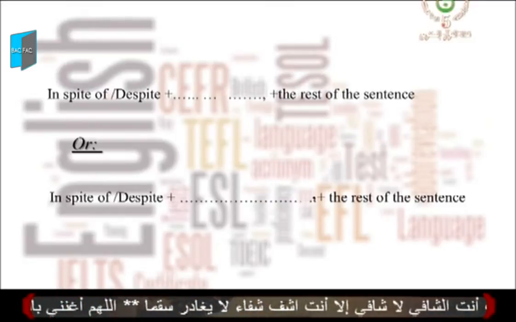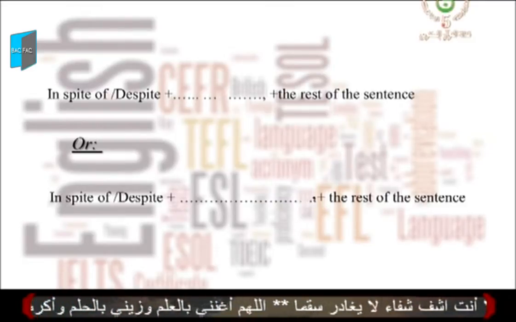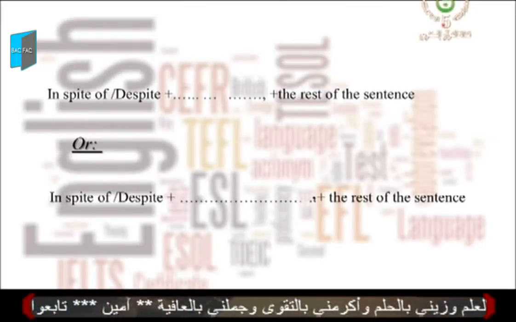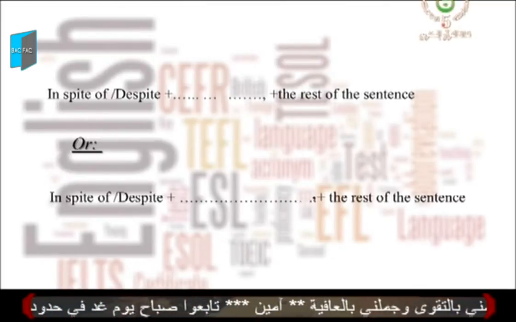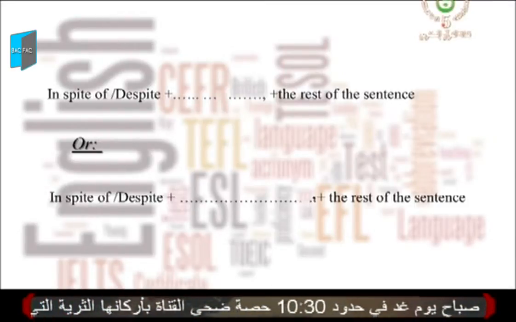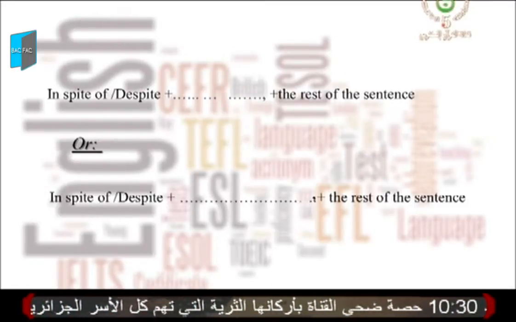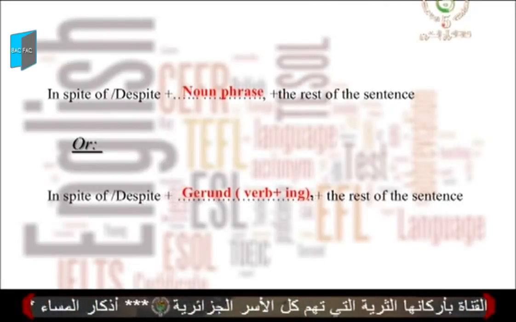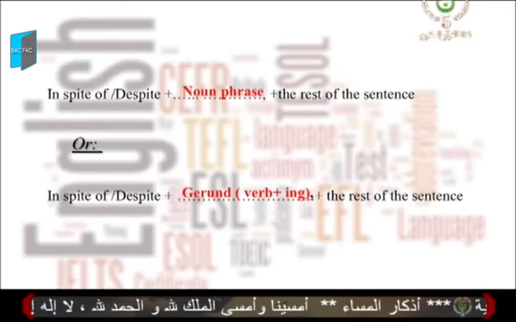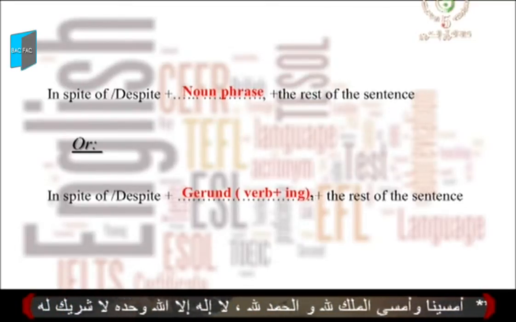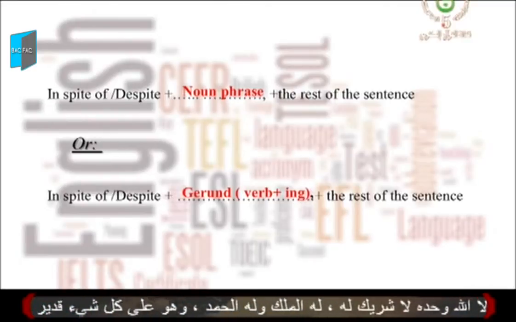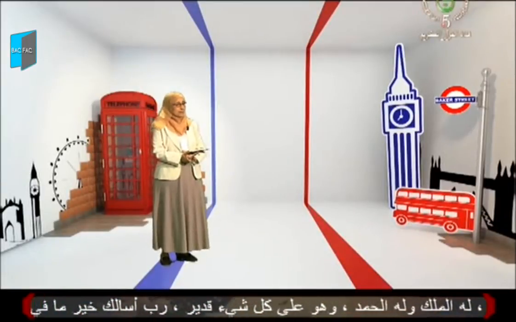In spite of, despite, plus the blank, plus the rest of the sentence. You notice that this time we have only one blank to fill in. Let's correct it. In spite of or despite are followed by the noun phrase plus the rest of the sentence, or, in spite of or despite, plus the gerund and the rest of the sentence. Good. Now let's move to the practice.